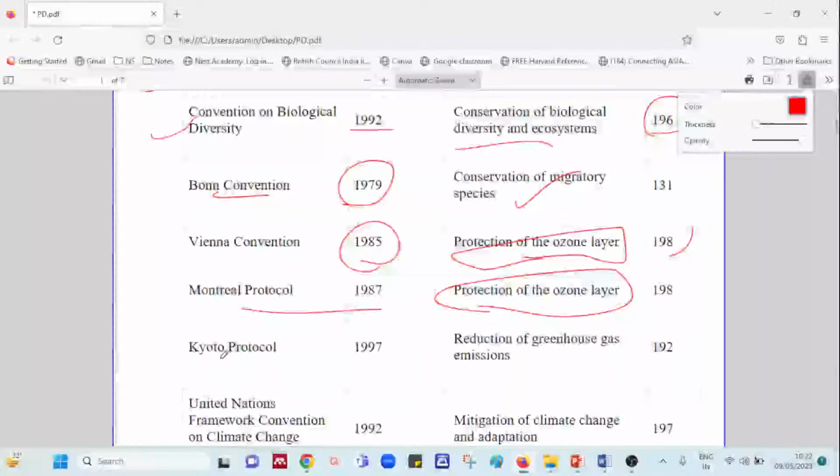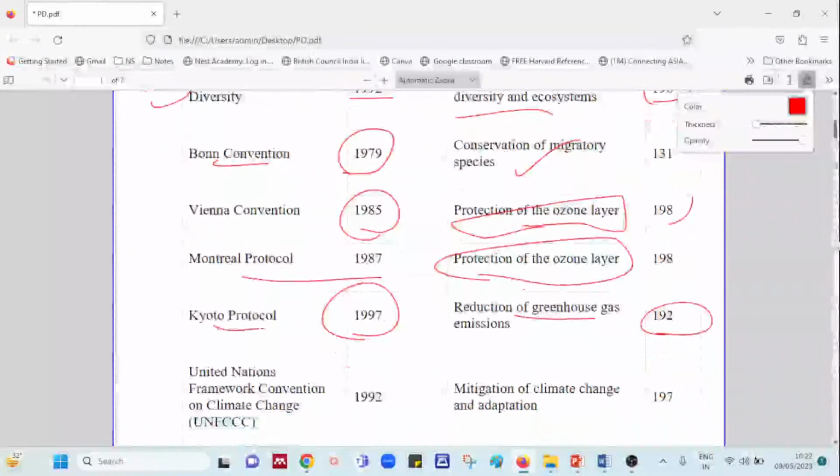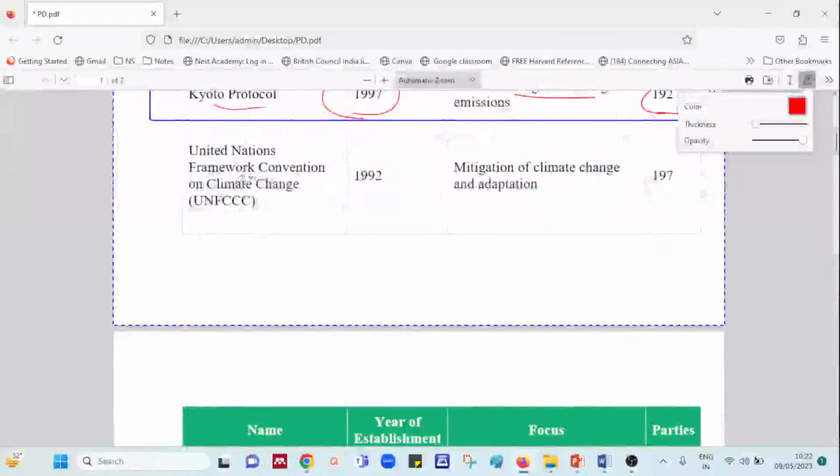Okay. Going next, yesterday we did the Kyoto Protocol, which was established in the year 1997. This protocol is basically about the reduction of greenhouse emissions, and 192 parties were involved. Going next is the United Nations Framework Convention on Climate Change.